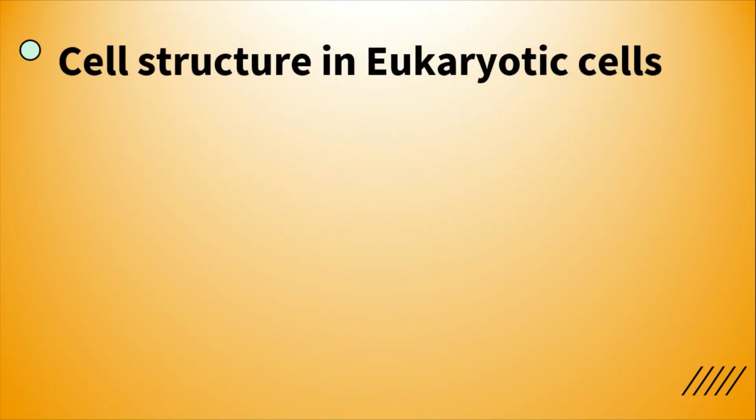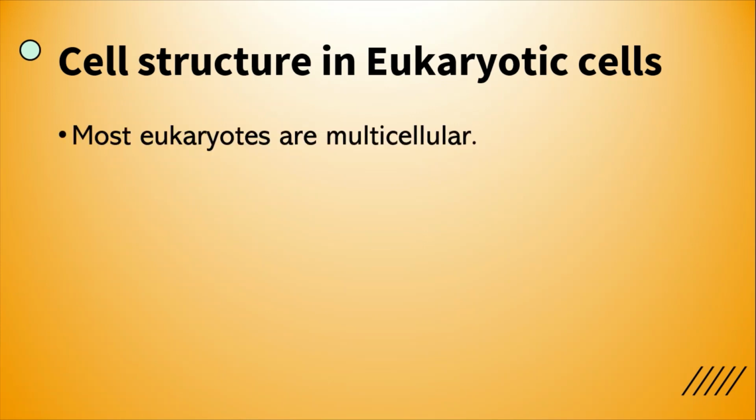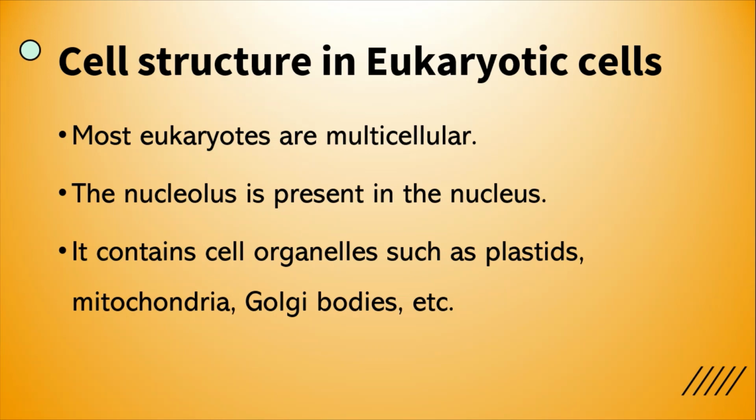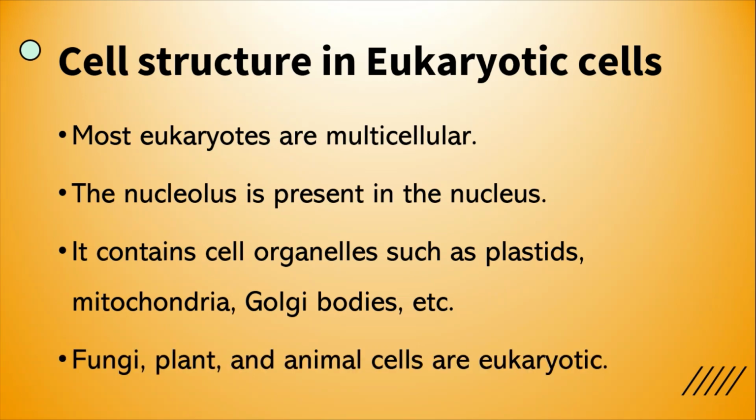Cell structure in eukaryotic cells. Most eukaryotes are multicellular. The nucleus is present in the cell. It contains cell organelles such as plastids, mitochondria, Golgi bodies, etc. Fungi, plant and animal cells are eukaryotic.